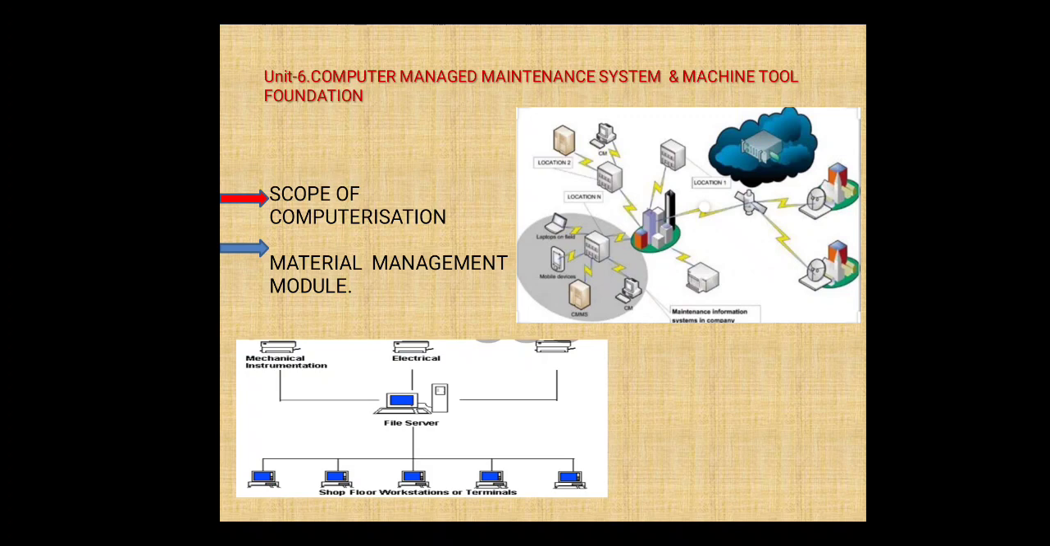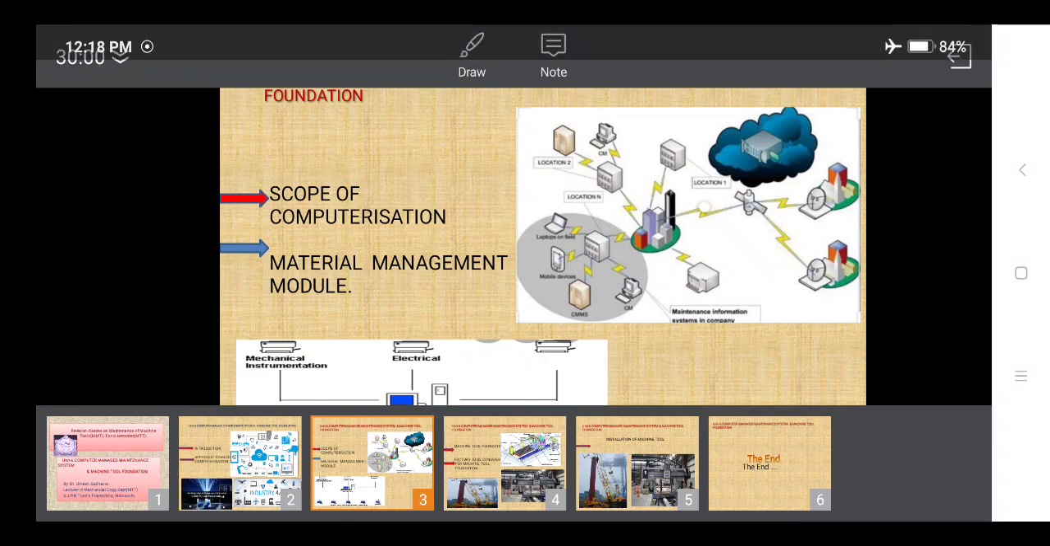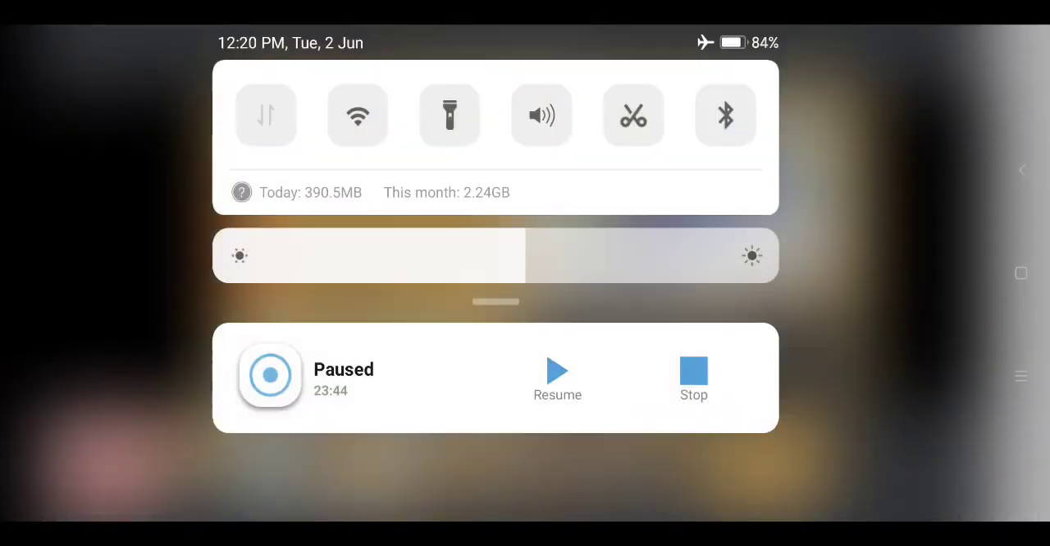So the image itself gives some information. In the first image, it gives some information regarding the material management module. See, one point only can cover everything, okay. So it depends on that particular point only. That's why material management plays an important role.